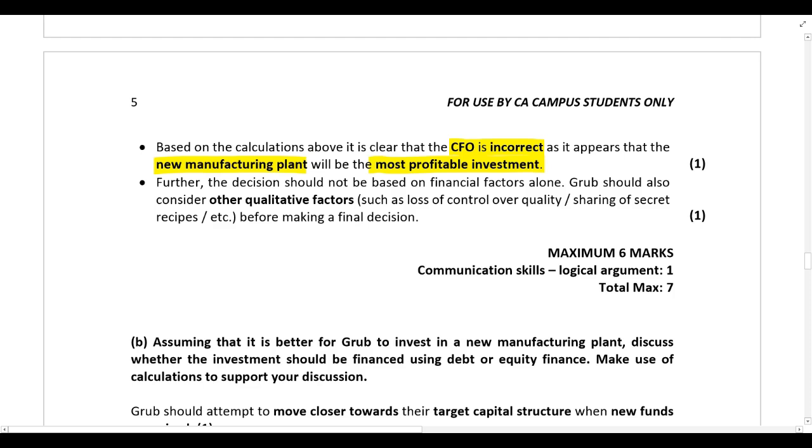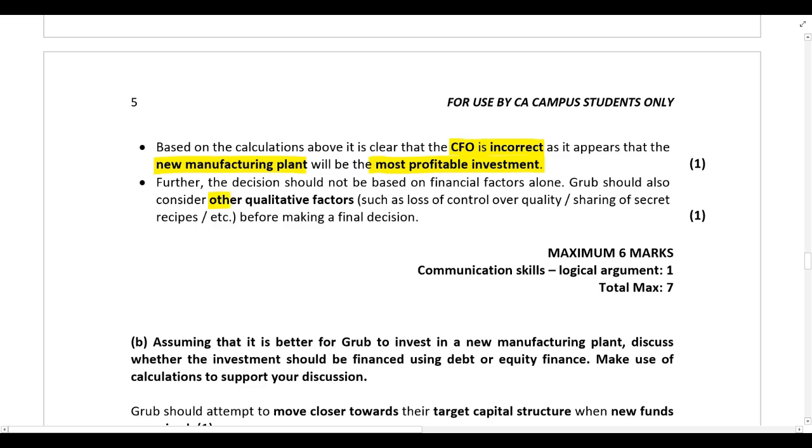Then one extra point that you could have discussed here, guys, because we know whenever we are looking at investment decisions, we don't only make the decision from a financial point of view. So obviously we know if a project has a positive net present value, we should invest because it's going to increase the value of the company. But you should also always consider qualitative factors before making a final decision. Don't just go for the option with a high net present value.